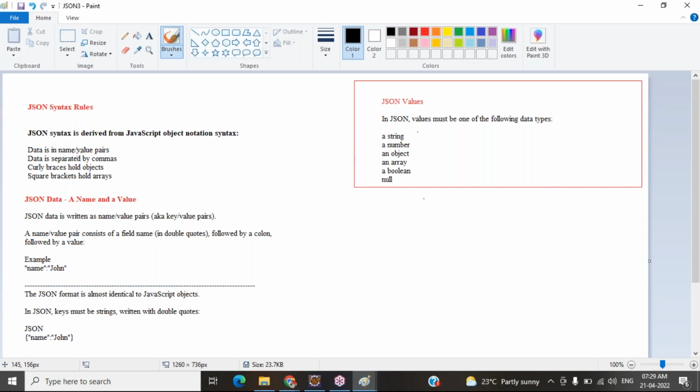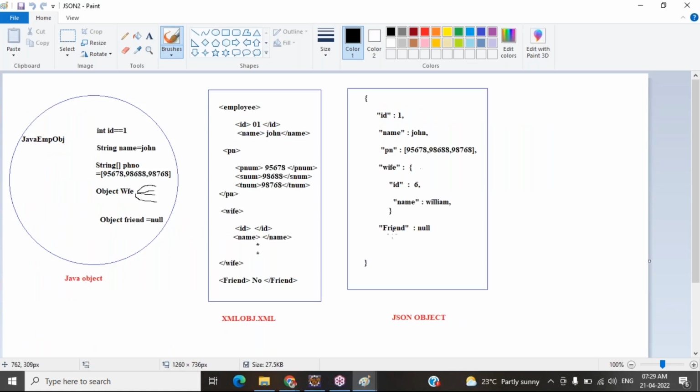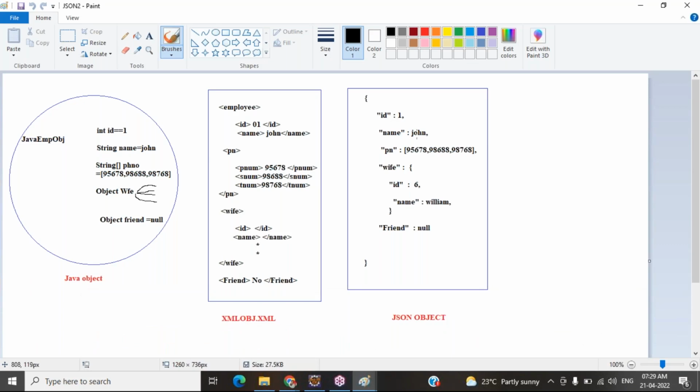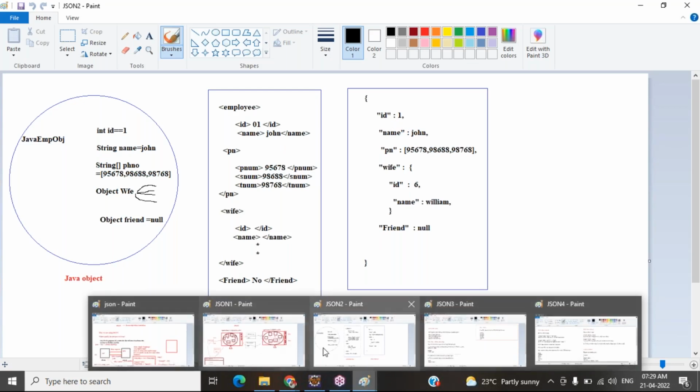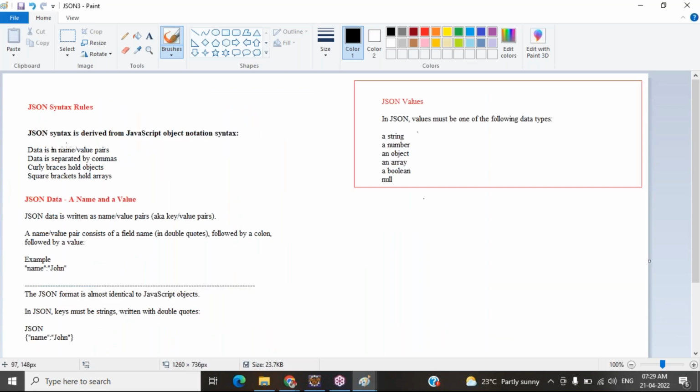Data is in the name value pair. Here, whatever JSON data we are creating, this syntax is explaining it. So data should be in the key value pair. Obviously, we are passing the data in the key value pair here. Yes, data is in the key value pair.